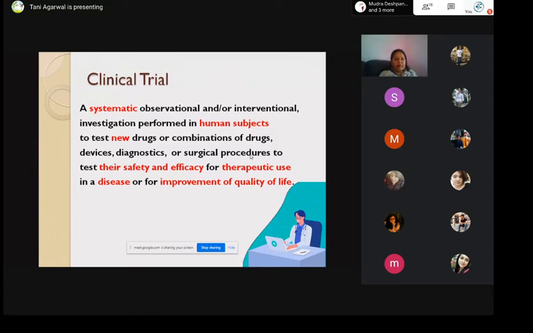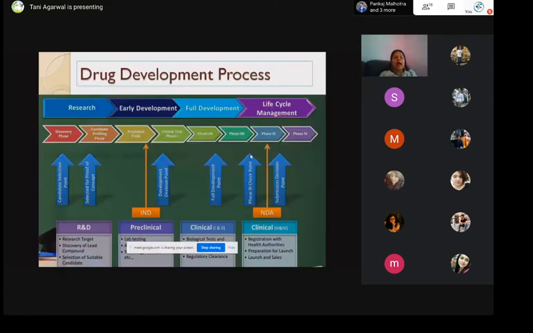So I hope I have given you an exhaustive definition of clinical trial, and with that in mind, we will quickly shift gears and we will look at the overall drug development process here. So now this is the most important and the crux of the entire clinical research industry and the premise. So I want you to start looking at this arrow, beginning the red arrow, which is showing the discovery phase, and then it is leading into the candidate profiling phase, preclinical trials, then clinical trials.